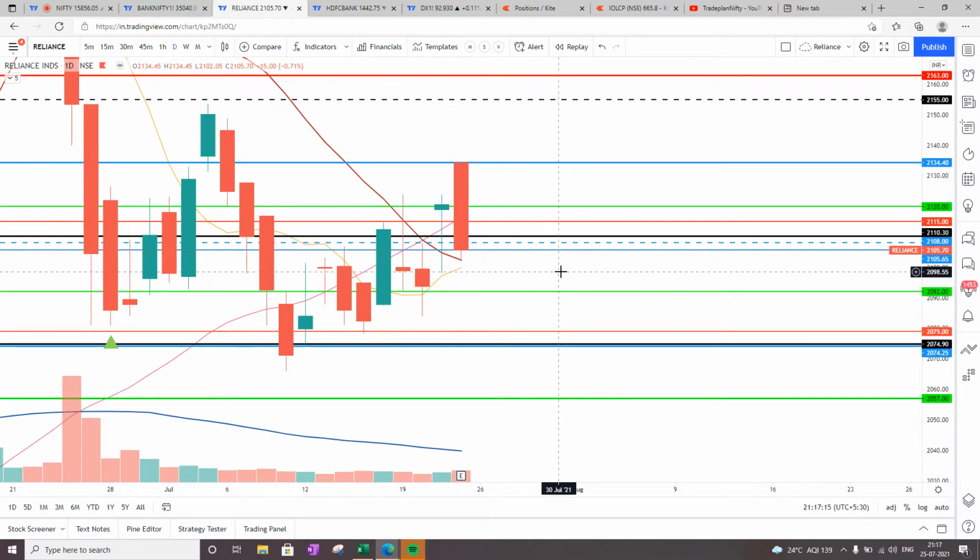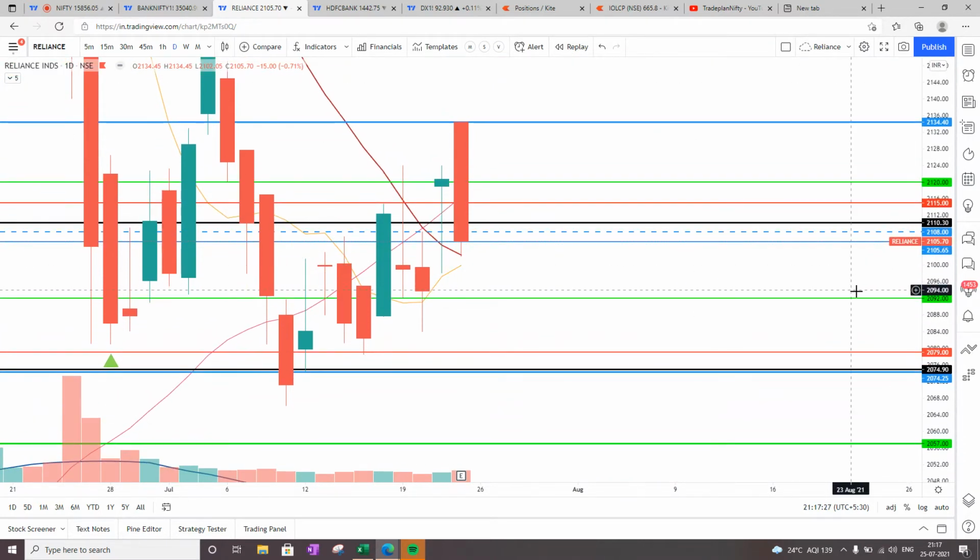So if on Monday Reliance opens below 2105, then 2105 and 2110 will become a very strong resistance zone for Reliance, and the next support for Motabhai will be at 2092. And if 2092 is broken, then the next support will come at 2074, which is a combination of my black and blue magical line. So the open tomorrow on Reliance is extremely important to define the trend of the market.